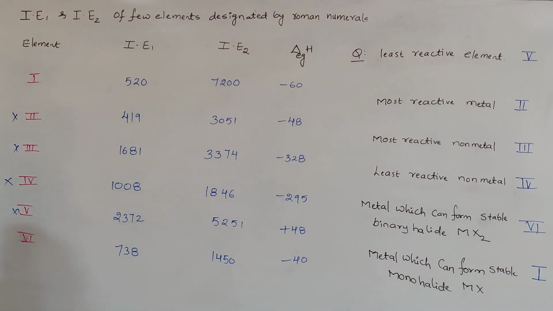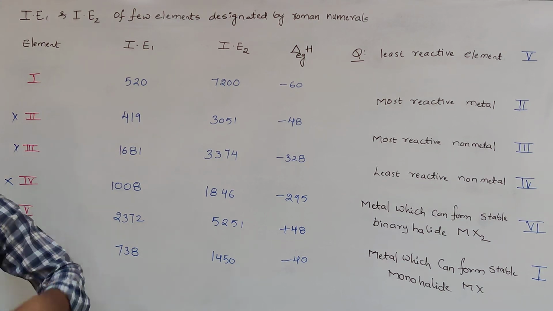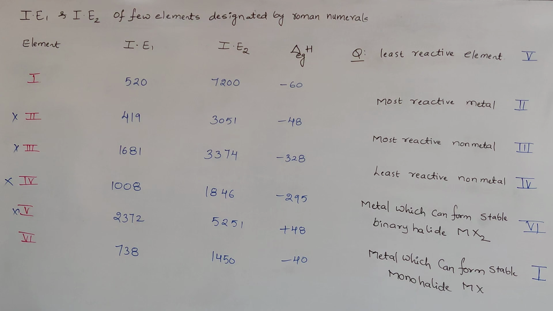So like that, we can analyze with the help of the ionization enthalpy values and electron gain enthalpy values which is more reactive, which is less reactive, and which can form a stable binary or mono halide. By analyzing these values we can identify them. So this is about some problems on ionization enthalpy. In the next class I will try to explain some more problems on periodicity in properties. Thank you.